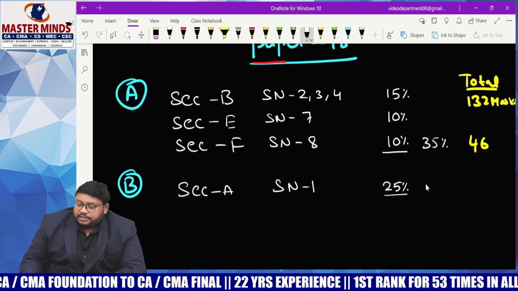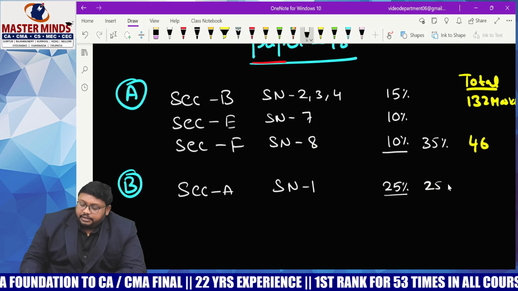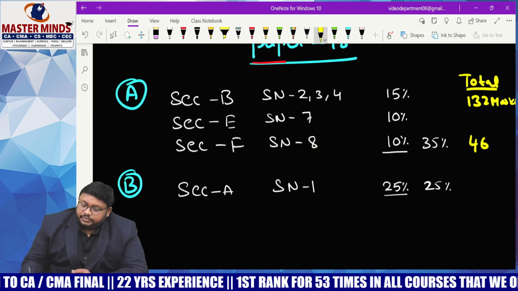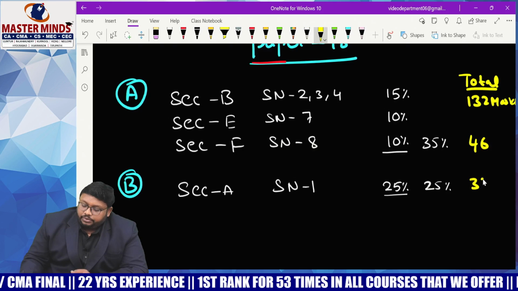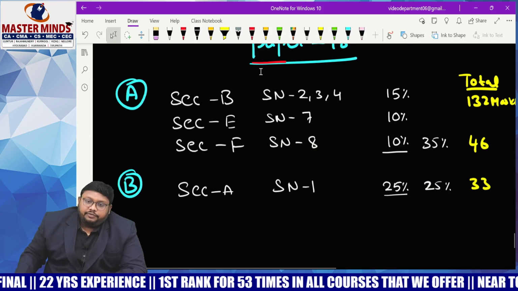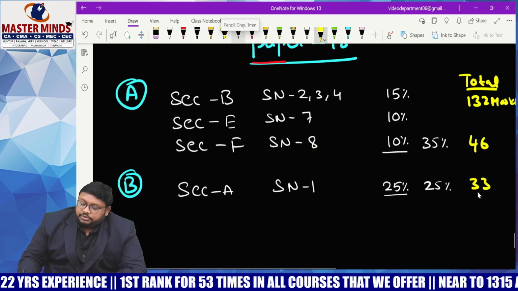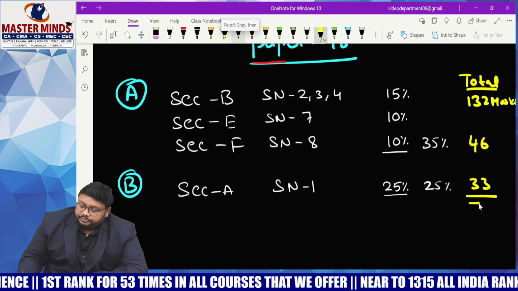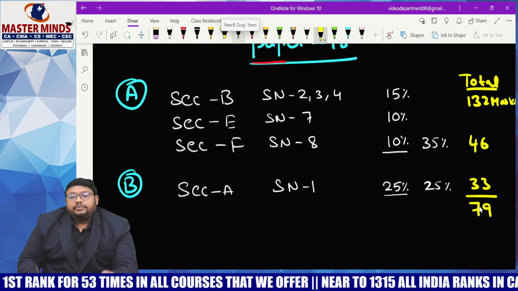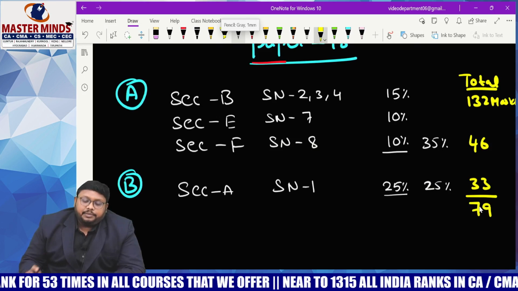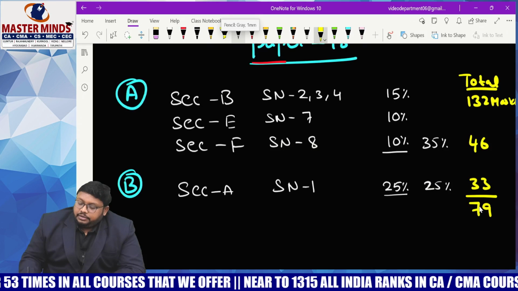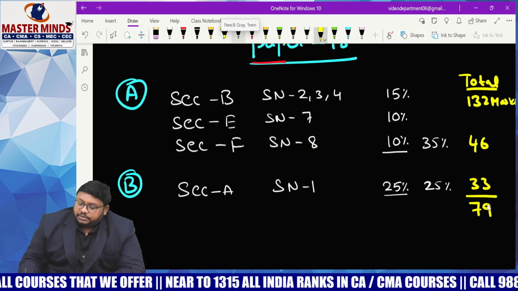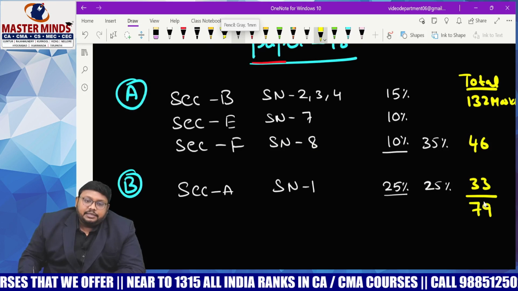So 25% of 132 is around 33. So 33 marks you will get only from Ind AS. If you prepare these two categories, we will get 79 marks covered. Out of 79 marks, damn sure, if you are prepared well, we will score more than 50%. At least 50 marks we can score out of this 79 in an easy manner.